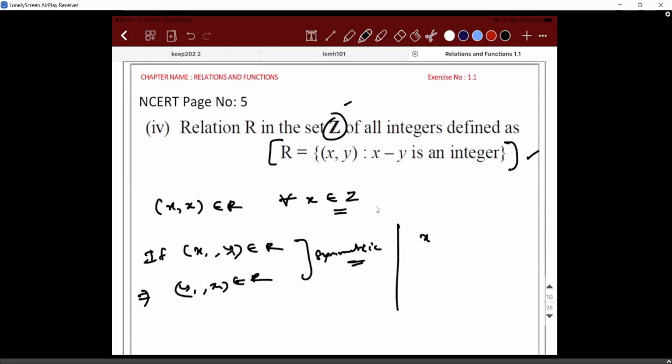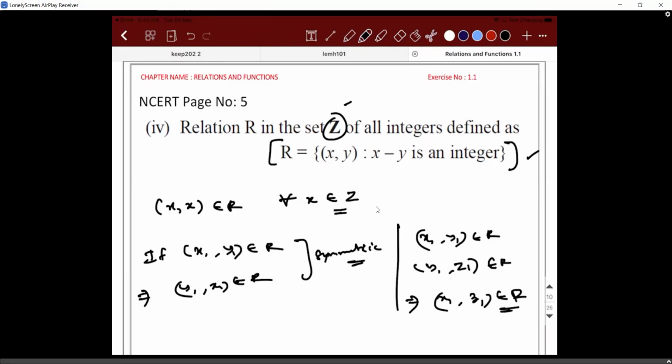If x1 comma y1 belongs to R, and y1 comma z1 belongs to R, does that imply x1 comma z1 also belongs to R? Yes, it is transitive in nature.